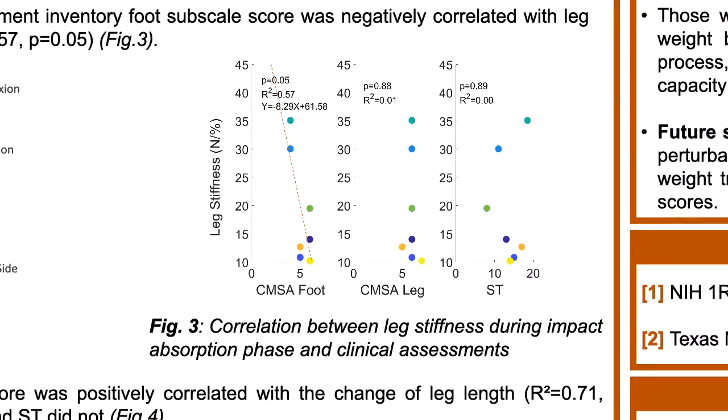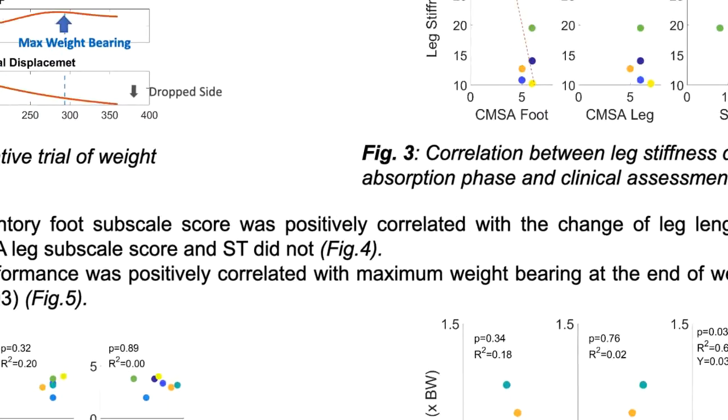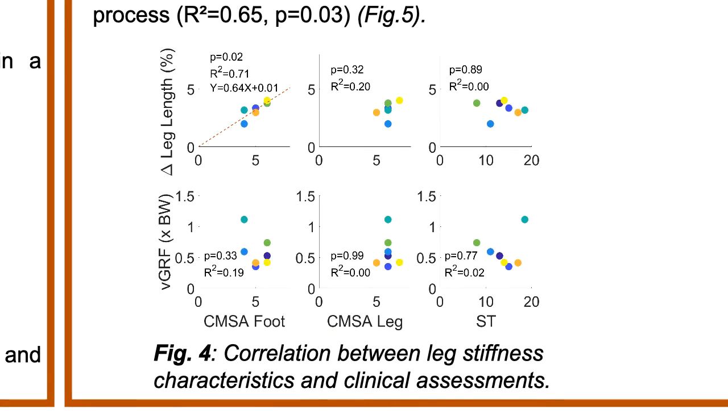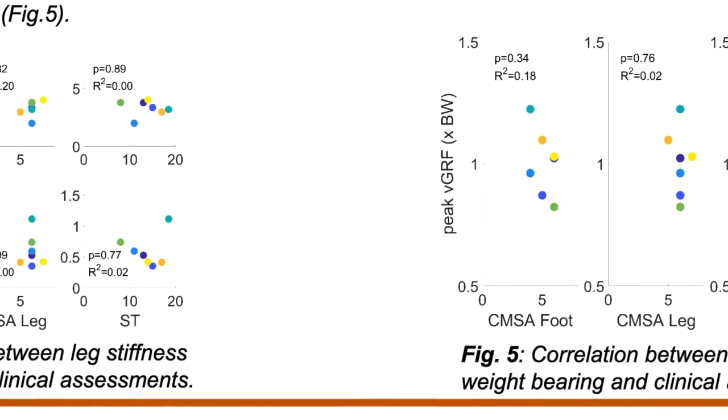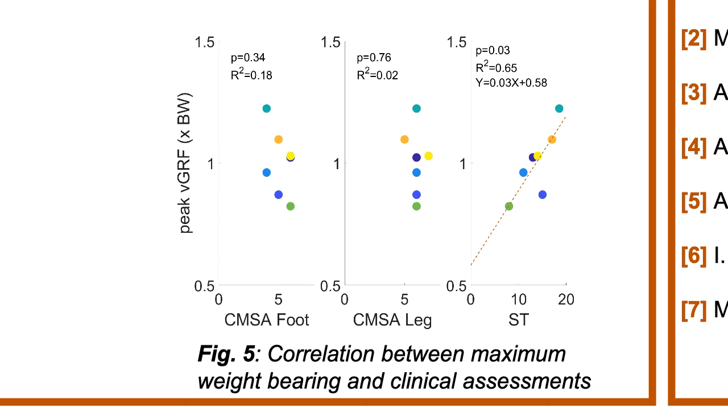Among all three clinical assessments, we found that people with lower CMSA foot score had greater leg stiffness during the impact absorption phase. Looking at two components related to stiffness regulation, change of leg length and vertical ground return force, people with lower CMSA foot score had less leg compression during the impact absorption phase. We've also found that people with higher step test performance had greater maximum weight bearing at the end of the weight transfer process.